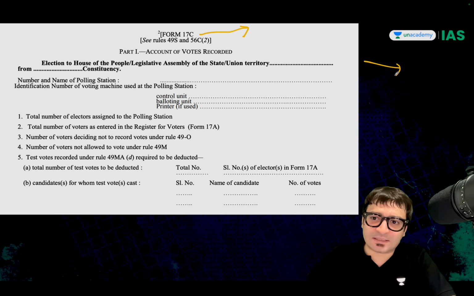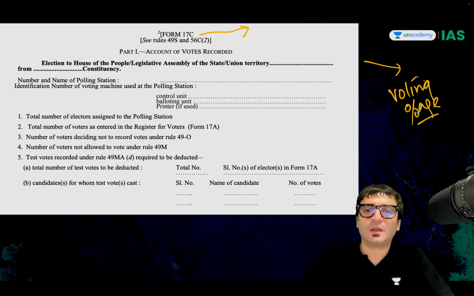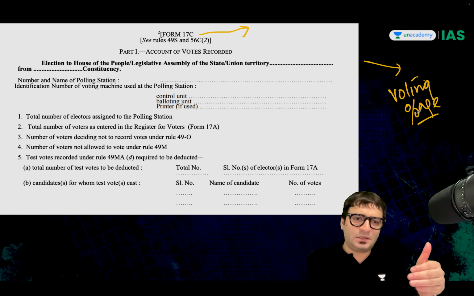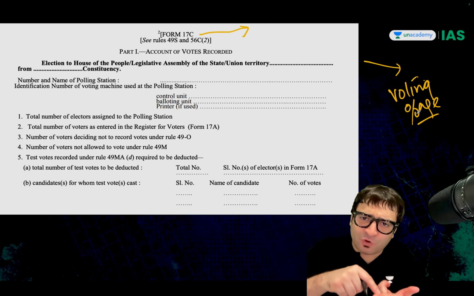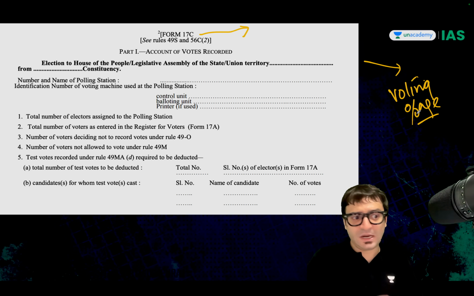And this tells us about the voting percentage. Because people entered the polling booth, but after entering, did they vote or not? Did they refuse to vote? Or were they not allowed to vote?